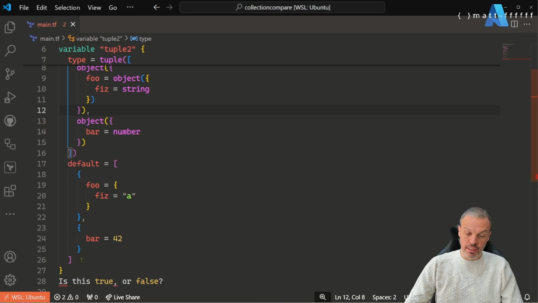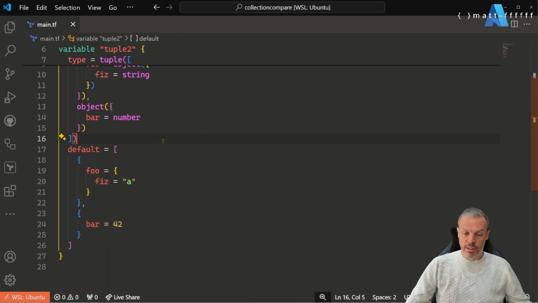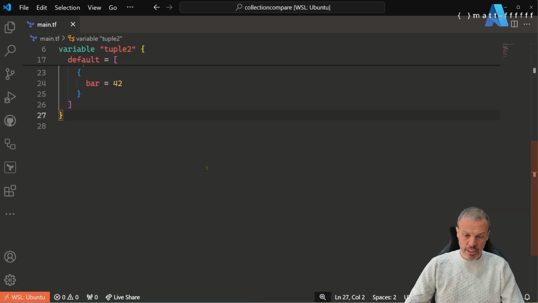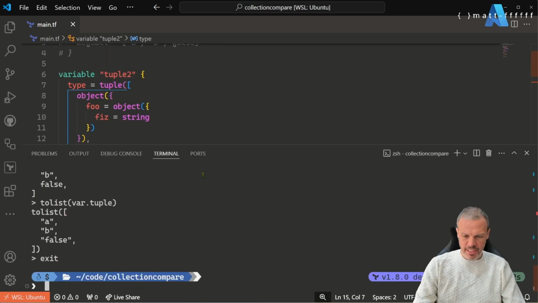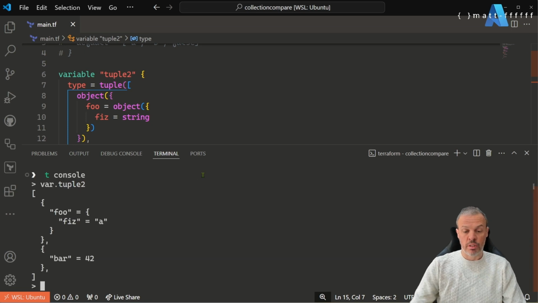Here is a default value for that tuple. You should be able to see that we've got foo object fizz string equals a. Then we've got another one with bar equals 42. Okay, so it's a pretty complex data structure. So let's have a look at that. Well, it's happy with it, and I can go var.tuple2, and yeah, that gives me that. Can I convert that to a list? Let's have a look.